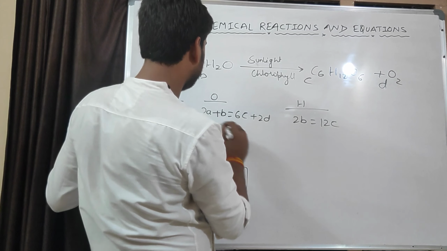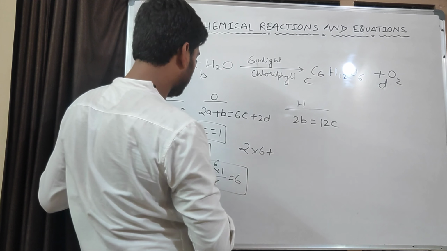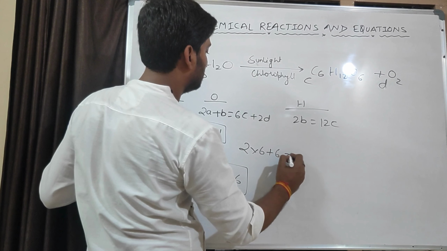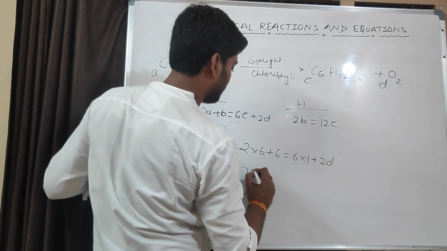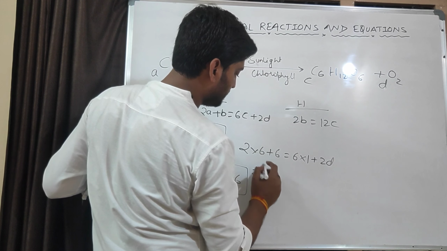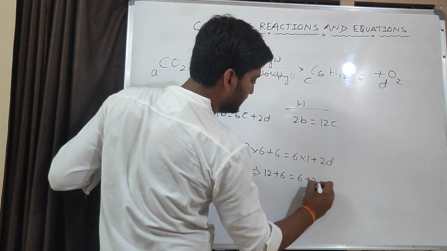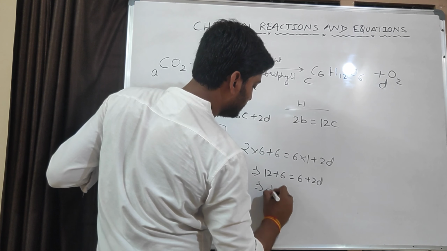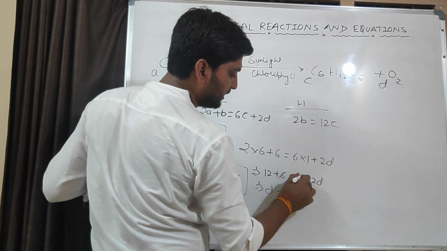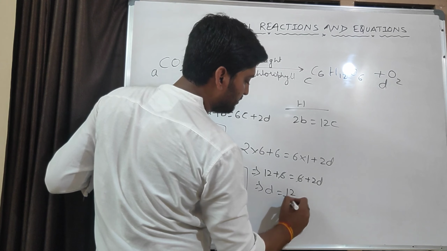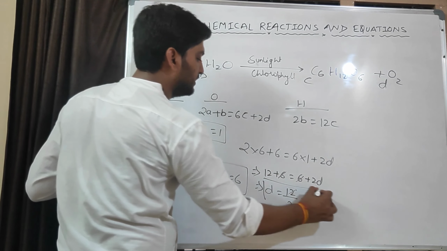Now put it here: 2 into what is the value of A? We got 6, plus what is the value of B? We got 6, 6 into what is the value of C? 1, plus 2D. That implies 2 into 6, 12 plus 6 is equal to 6 plus 2D. That implies D is equal to, it will come this side, so minus 6, 6 cancel, 12 divided by 2, so D is equal to 6. We got D is equal to 6.